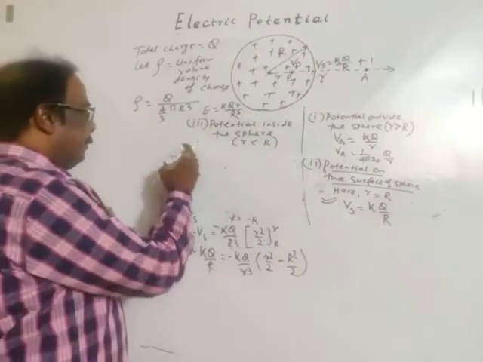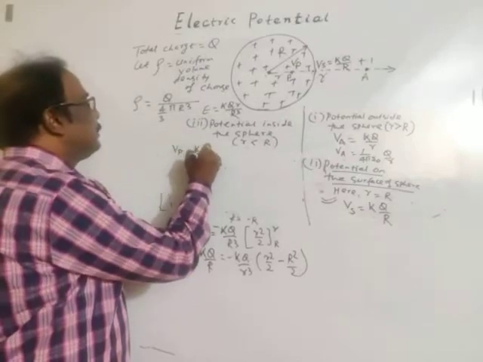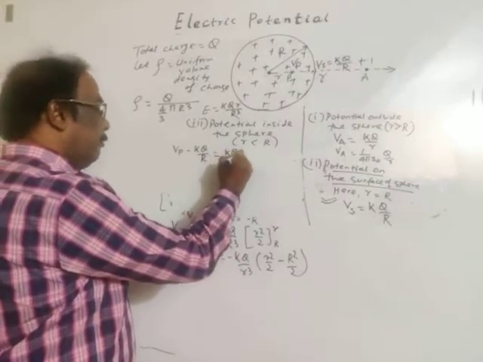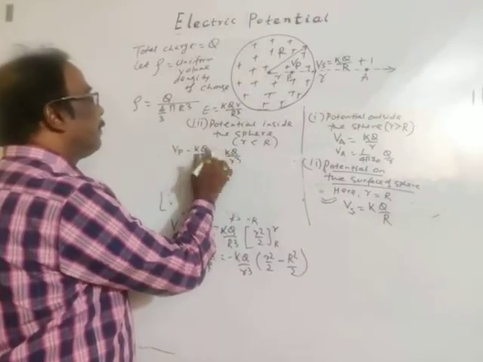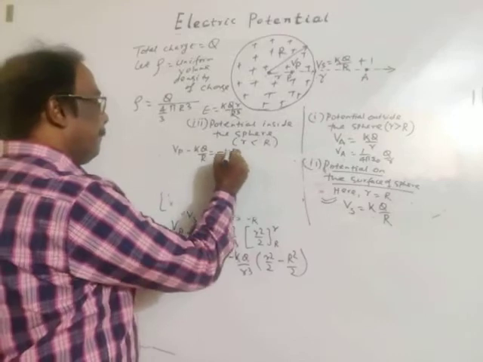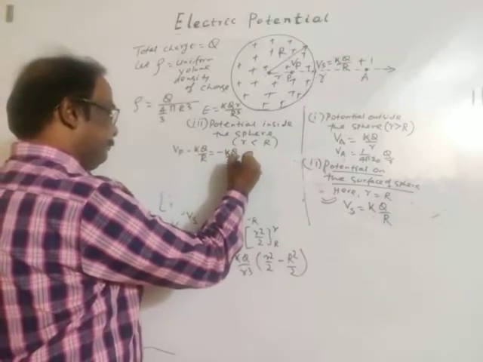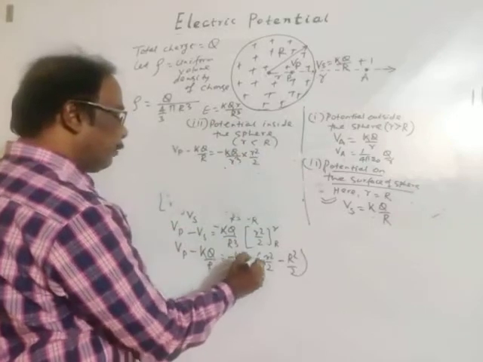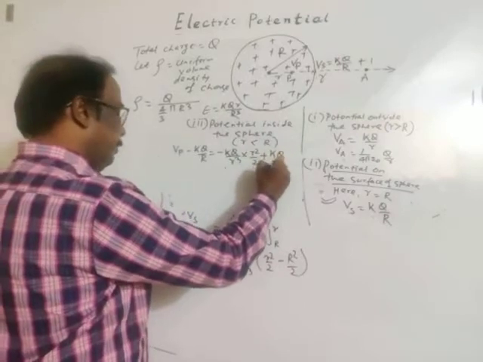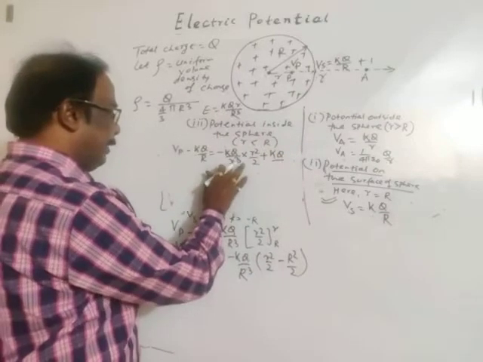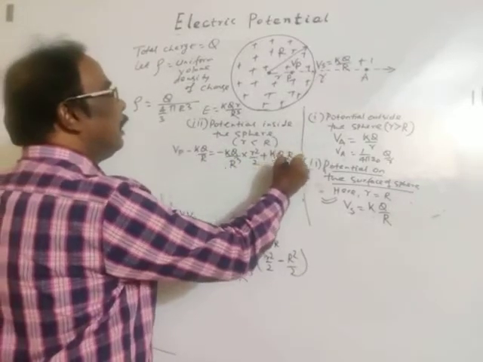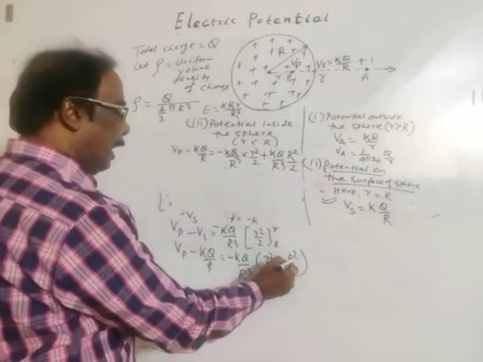Now solving. Vp minus KQ by R is equal to minus KQ by R cube into r square by 2 minus R square by 2, which is minus into minus plus, KQ by R cube into R square by 2.